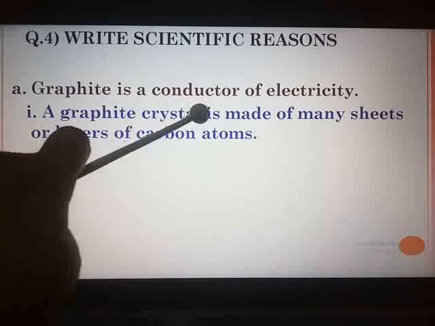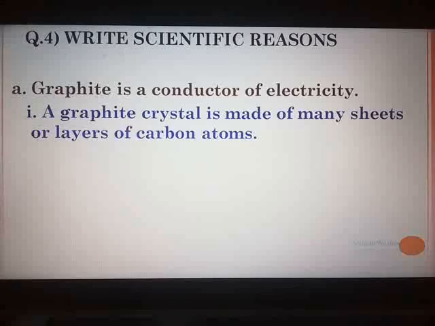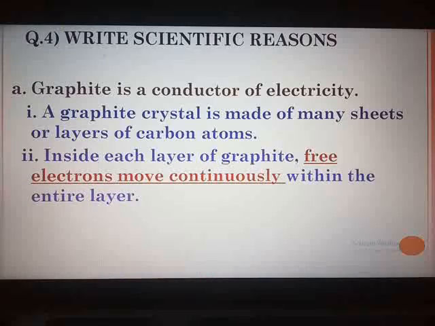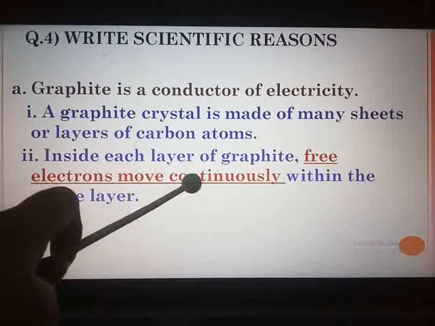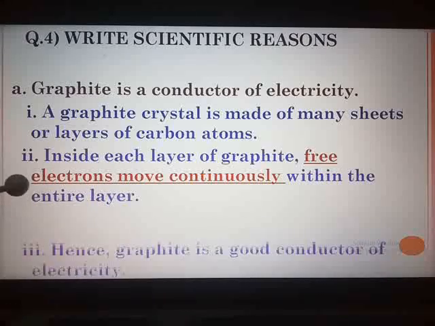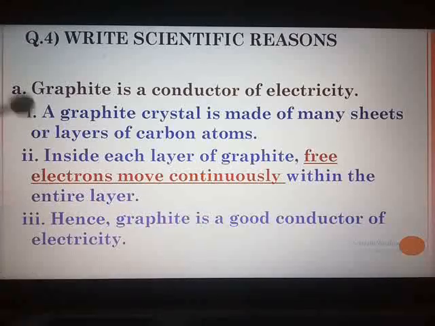A graphite crystal is made of many sheets or layers of carbon atoms. For the second point, move to page number 141. Under the heading properties of graphite, second line, second point. Inside each layer of graphite, free electrons move continuously within the entire layer. Hence, graphite is a good conductor of electricity.